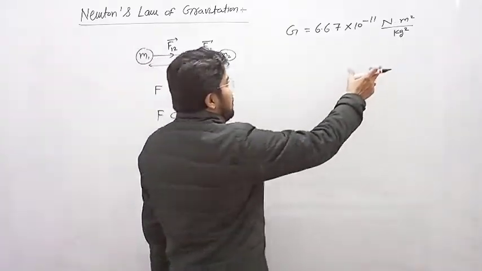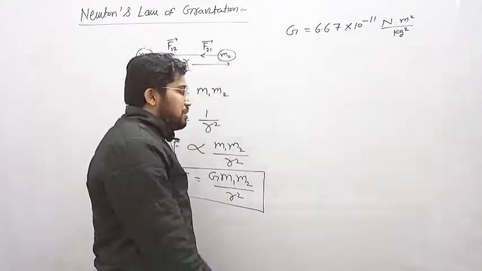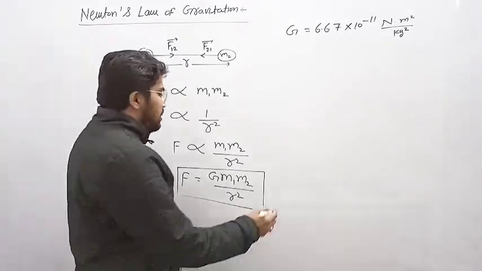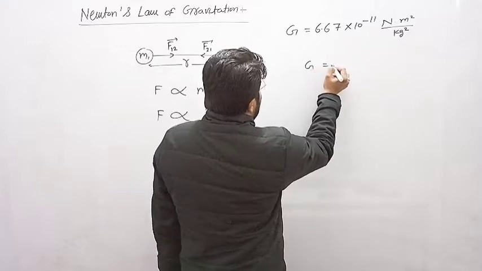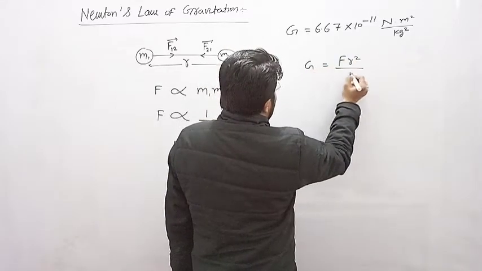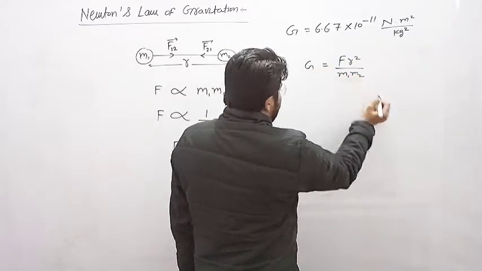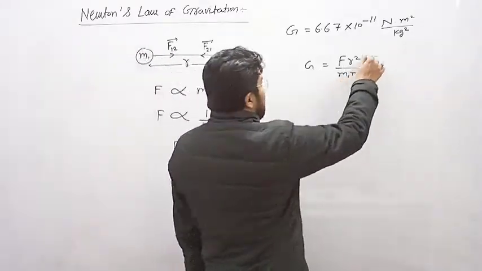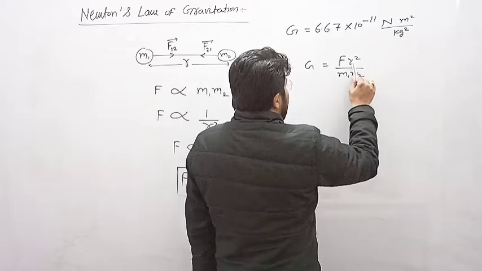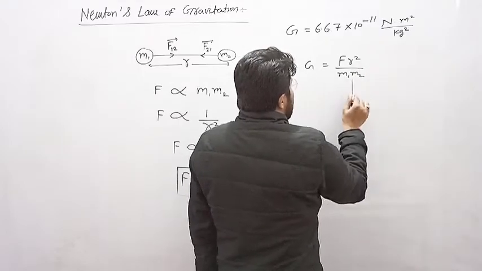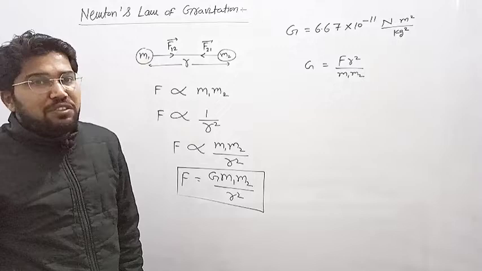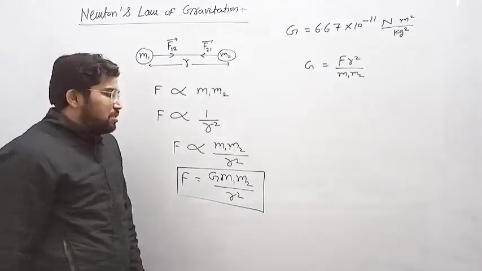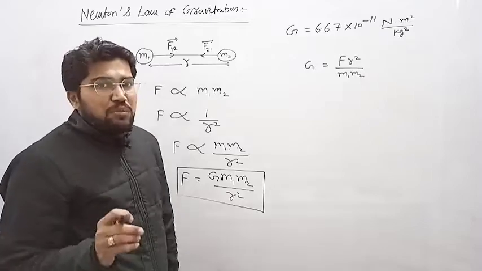How can we get its unit, Newton meter square per kilogram square? By this formula, F equals G m1 m2 by r square, G becomes F r square upon m1 m2. The unit of force is Newton, the unit of distance is meter and meter square, and the unit of mass is kilogram, that will be kilogram square. That is the force of attraction between these two masses, F equals G m1 m2 by r square.